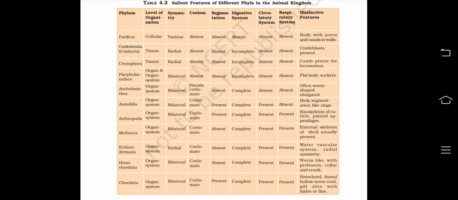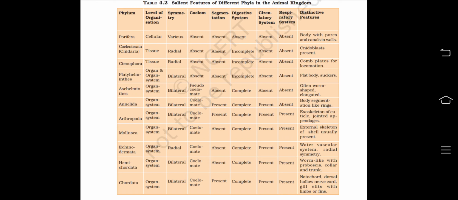Now phylum Echinodermata, organ system level of organization is there, radially symmetric, coelomates, segmentation again absent, digestive system complete, circulatory and respiratory system are present. Distinctive feature is water vascular system and radial symmetry.